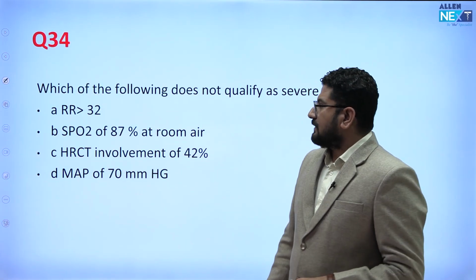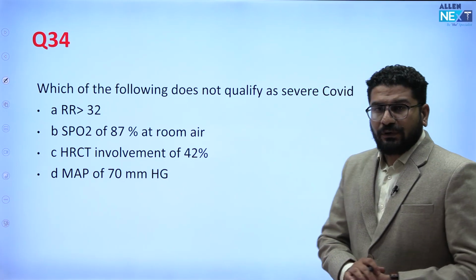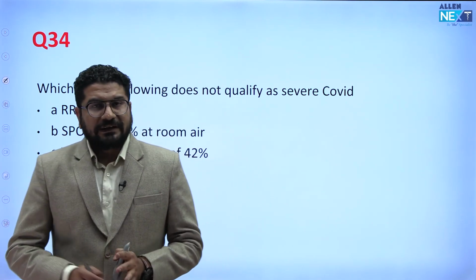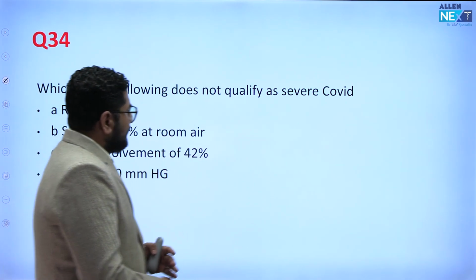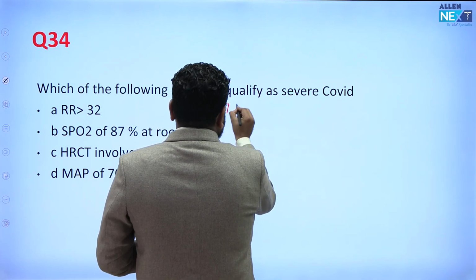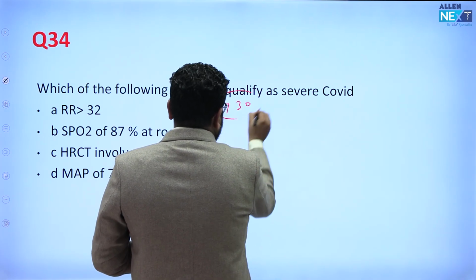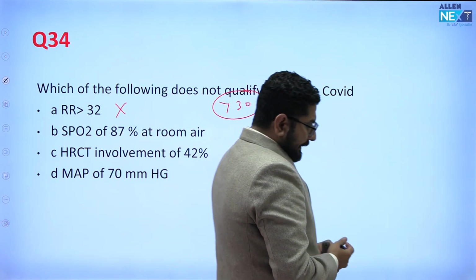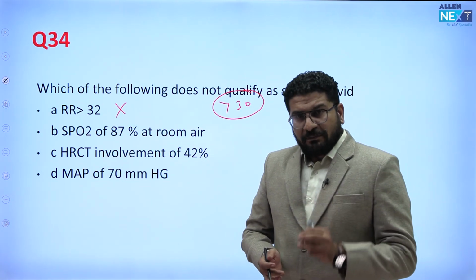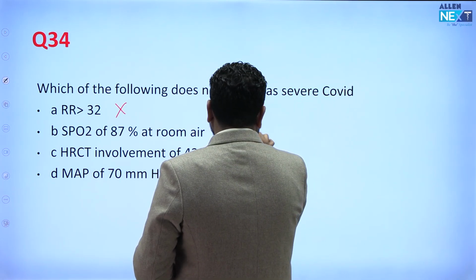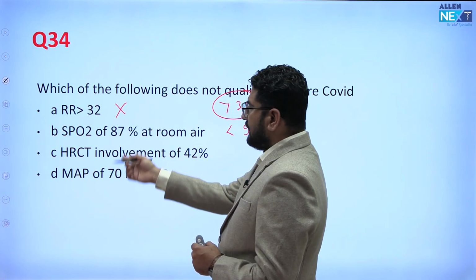Coming to the next question: which of the following does not qualify as severe COVID? We define severe COVID as any person having a respiratory rate more than 30. Here it is given 32, that is severe. SpO2, when our saturation is less than 90. It is given 87, again this is severe.